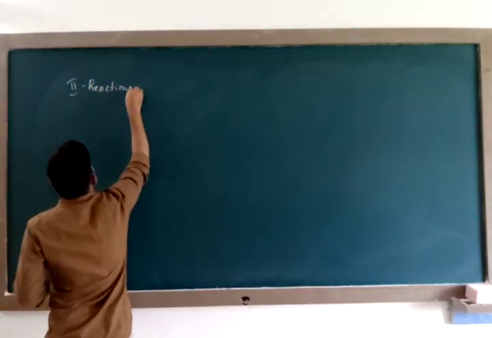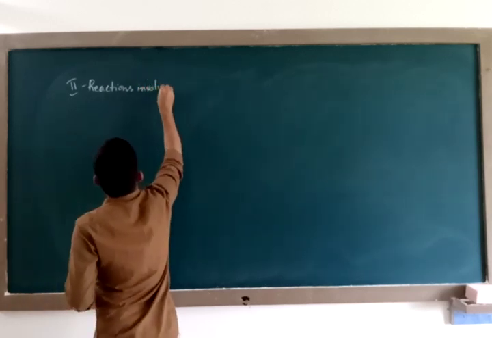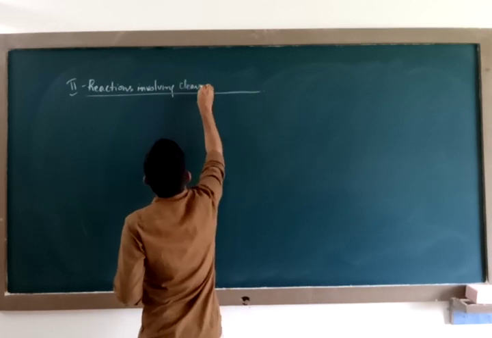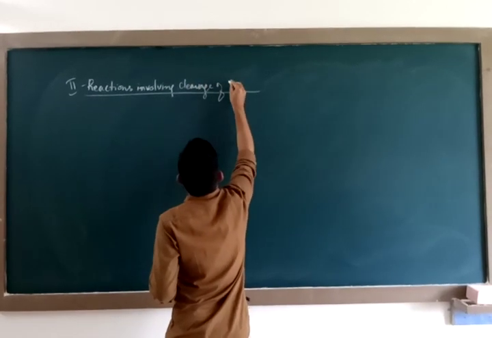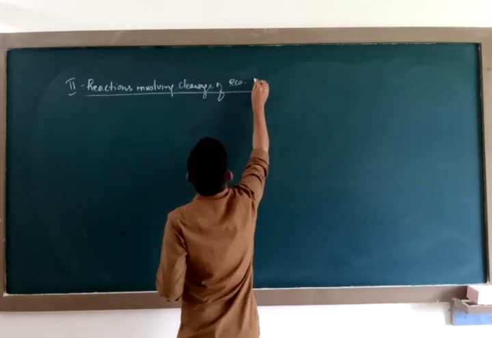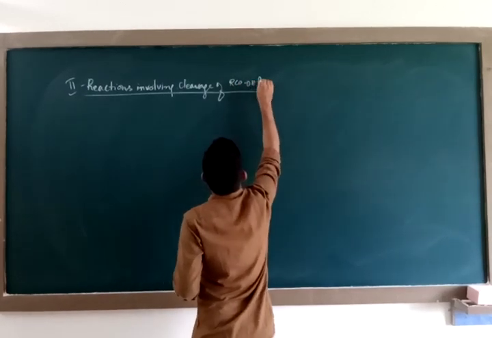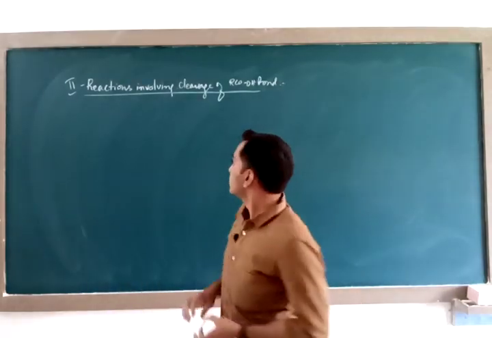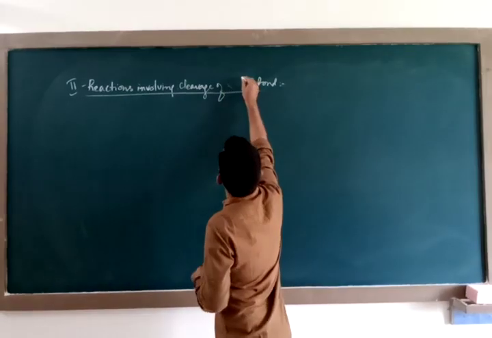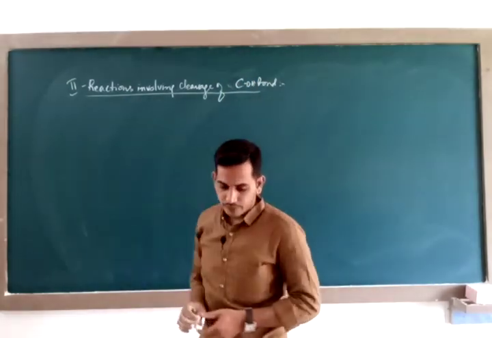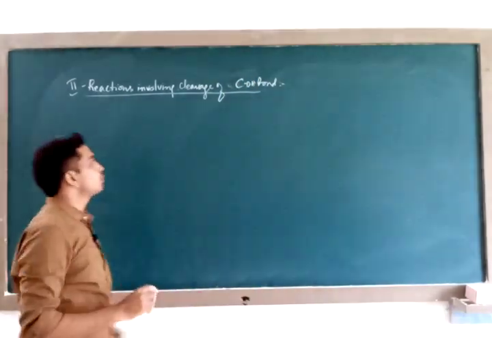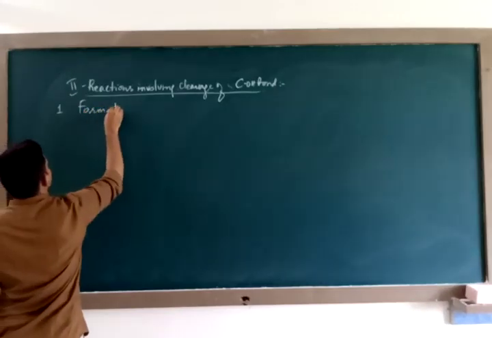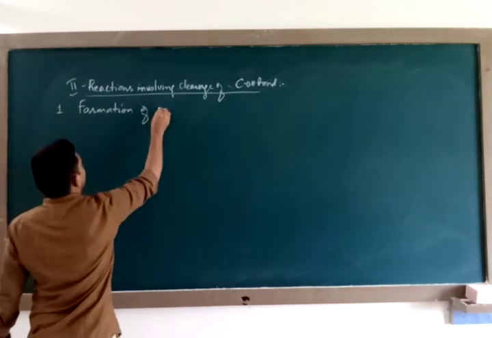reactions involving cleavage of RCO-OH bond. This time you have reactions involving cleavage of, simply write, C-OH bond. Under this you have the first property, formation of anhydride.